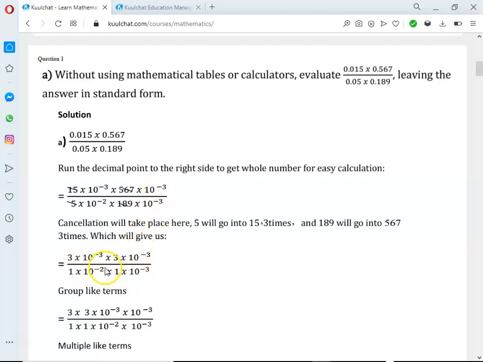Okay, so here group like terms. We send all the like terms to one side. So that's 3 times this 3. We've grouped the first like terms. Do the same thing to the 10s. Group them also. So that's 10 with the power negative 3 times 10 with the power negative 3, all divided by 1 times 10 with the power minus 2 times 10 with the power minus 3. So we haven't done anything, we just grouped like terms.